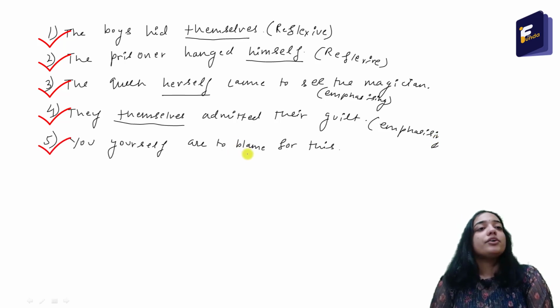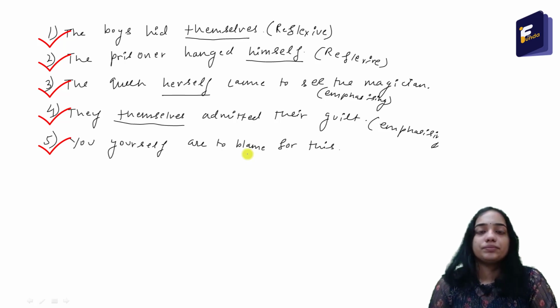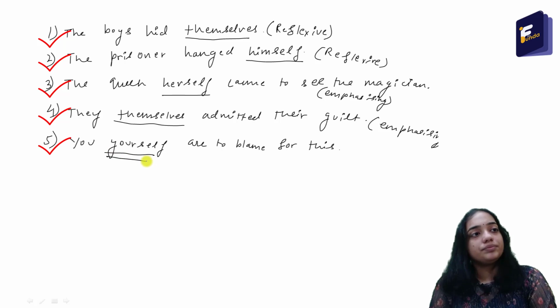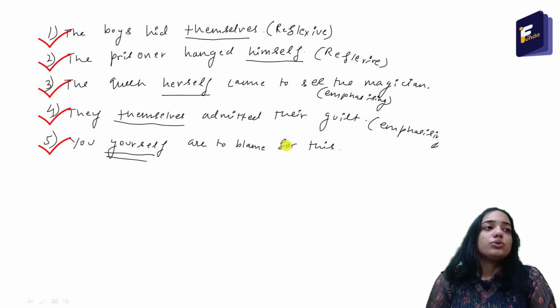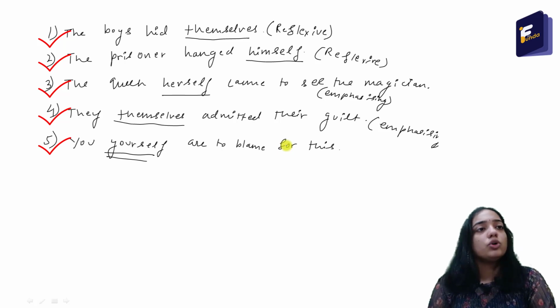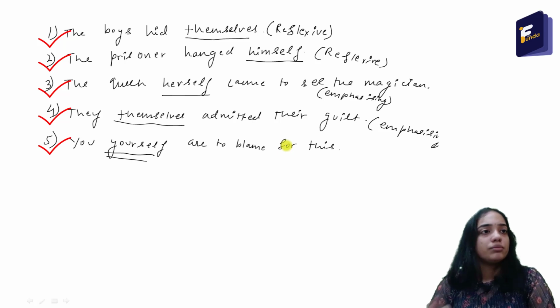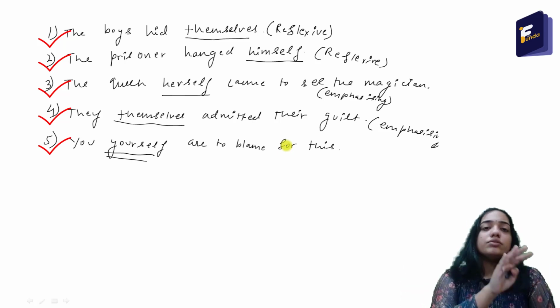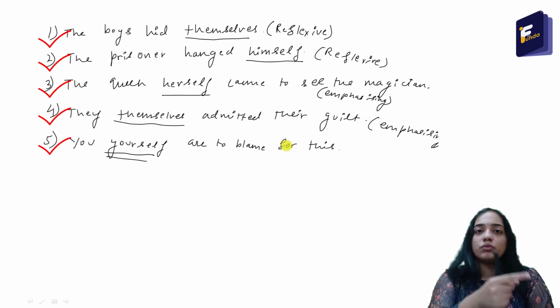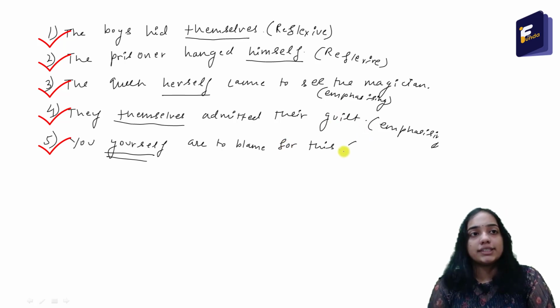You yourself are to blame for this. So I have to tell about the word yourself. If I remove that word yourself, so you are to blame for this. This is making complete sense. I know whom I have to blame. It is you. You have to blame for this. So this yourself is just an extra word to give emphasis to the word you. You yourself. So here yourself is emphasizing.